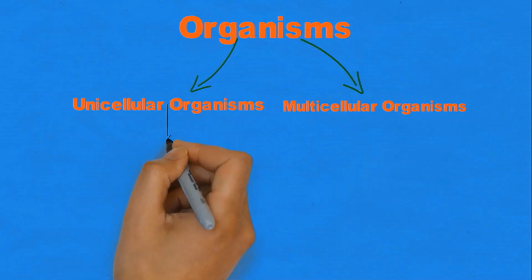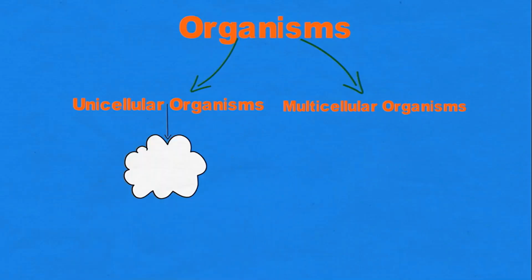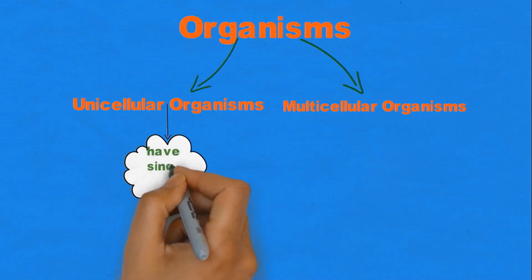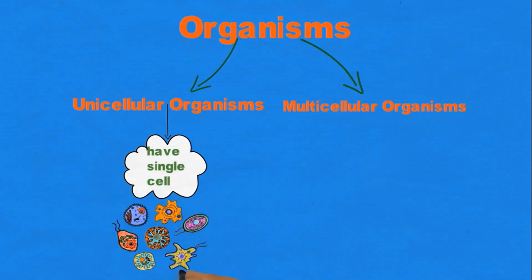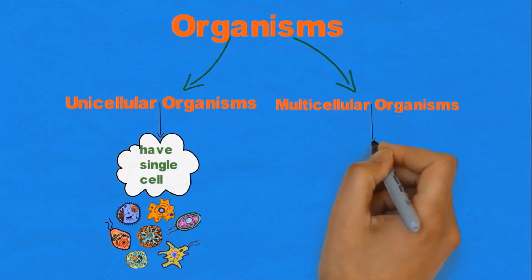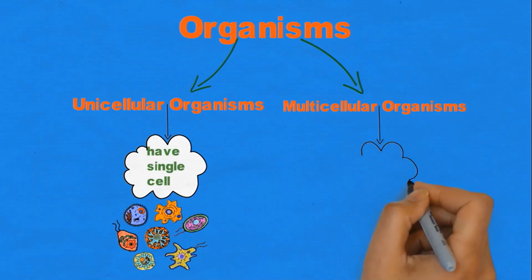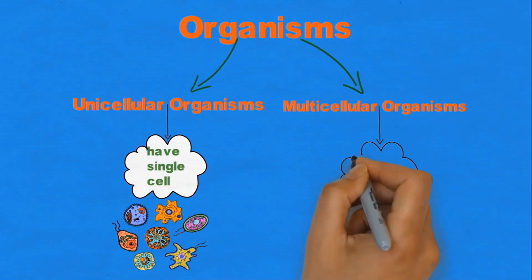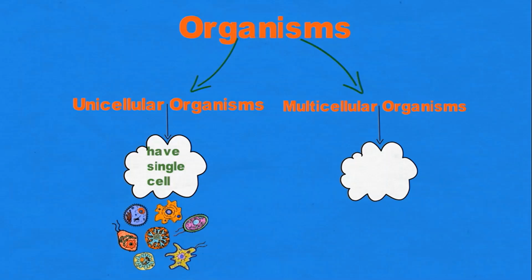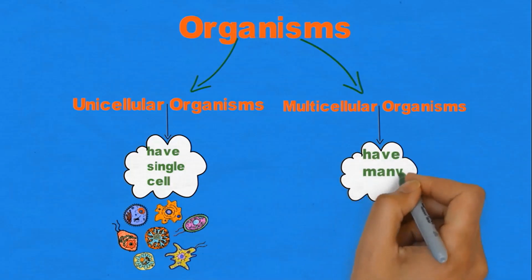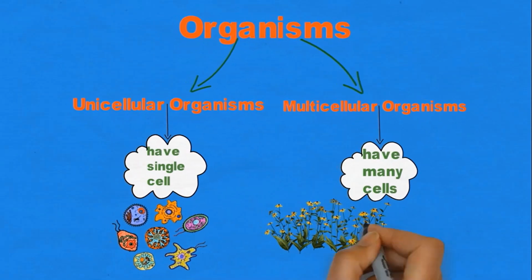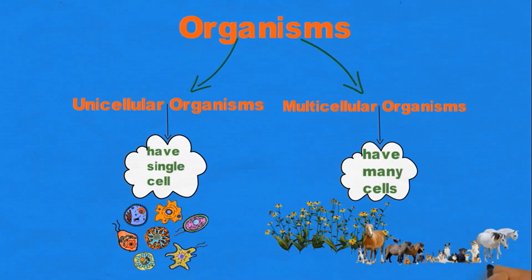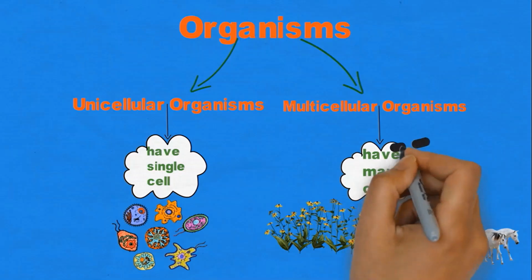Unicellular organisms, which are also called single-celled organisms, are the organisms that have only a single cell, such as bacteria and protists. Multicellular organisms are the organisms that are composed of more than one cell, which can be up to trillions of cells, such as plants and animals. They are composed of trillions of cells, so they are known as multicellular organisms.